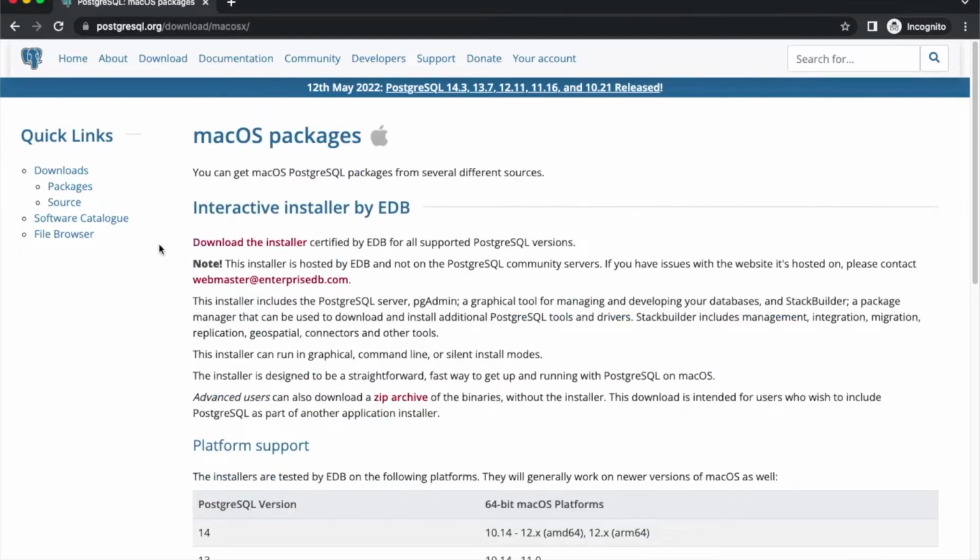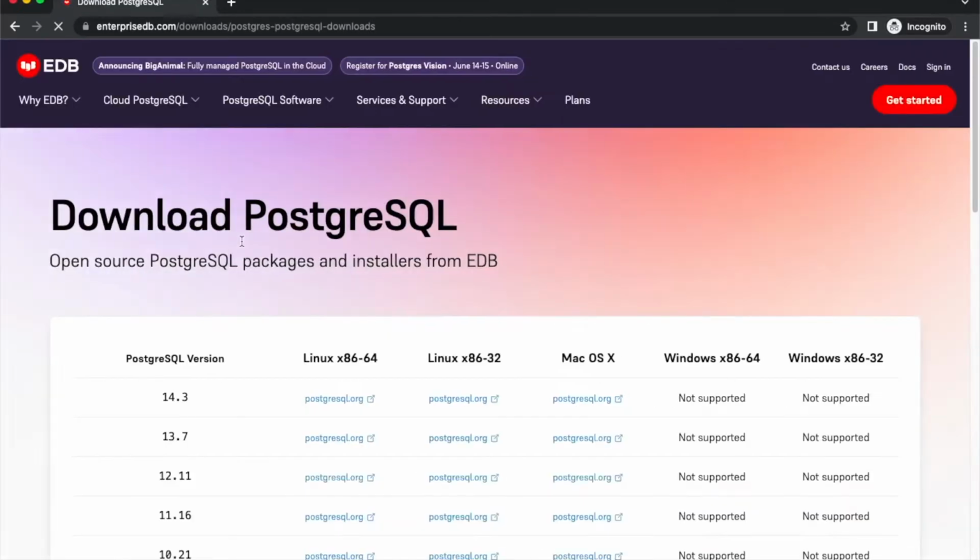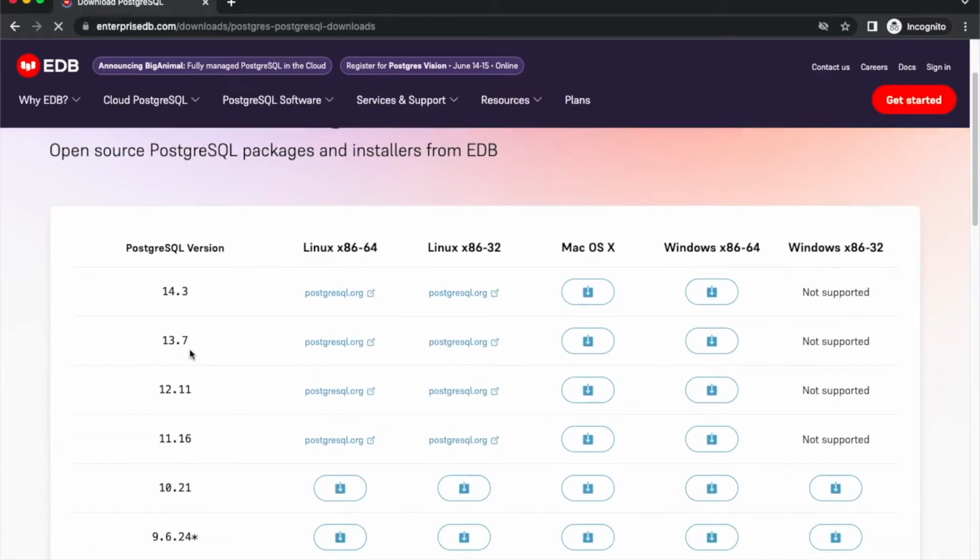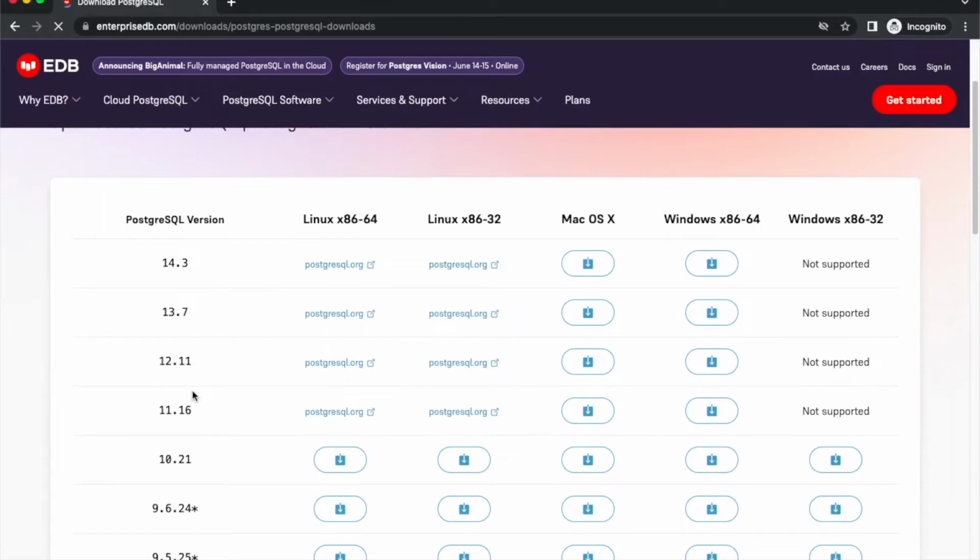And we are going to use the installer, so we want to click on Download the installer. And on the next page, we have all the versions available to us.